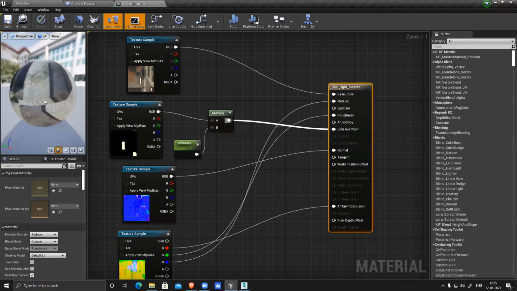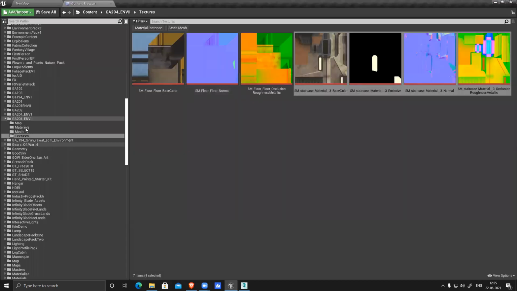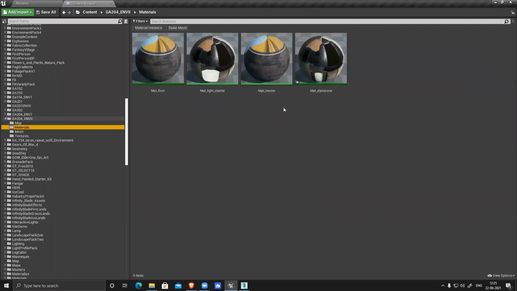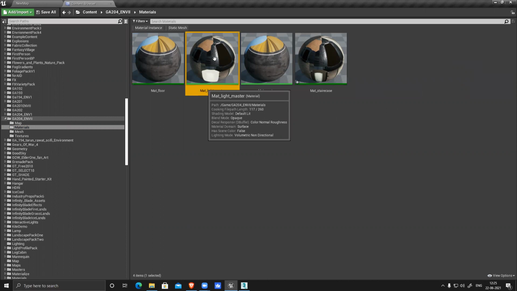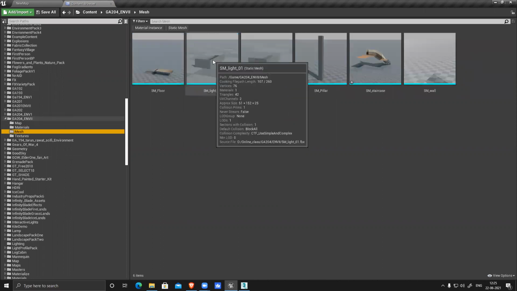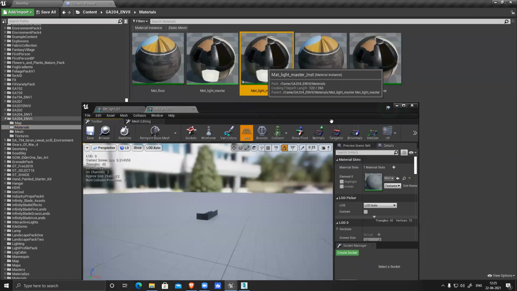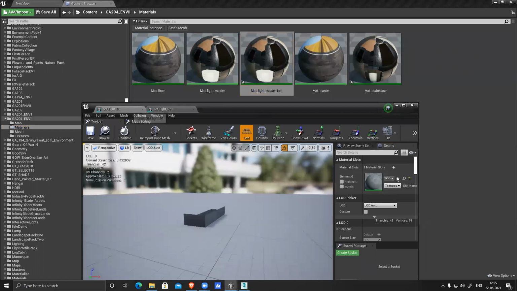See, yeah, done. So saving done. You can see this part is flat, it's kind of glowing. So now I need to apply this material. Make sure whenever you have a master material, you have to create an instance. You can see here it's not glowing, here it's glowing. Right click, create a material instance, and this instance you have to apply to your mesh. So go to mesh, you can open it, and let's open this one also, both of them, materials, instance, apply it. Same texture for both.